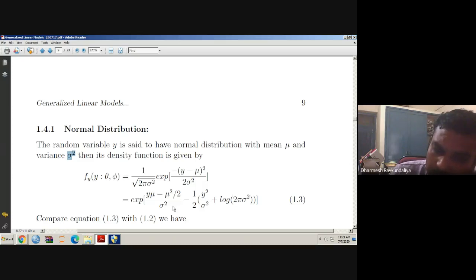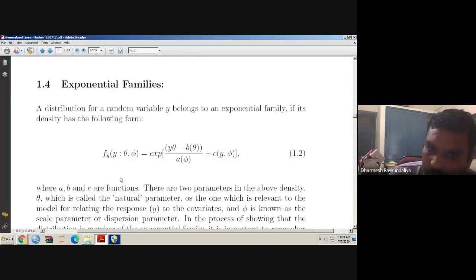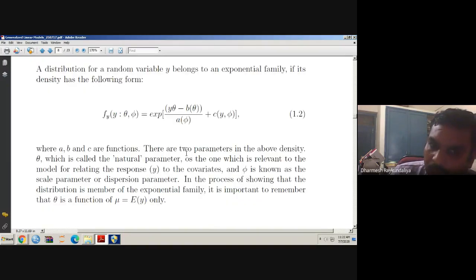Why have I written it in this structure? Because I wish to compare equation number 1.3 with the exponential family of distribution. And what is the form of the exponential family of distribution? You know, it is exponent of y theta minus b theta upon a phi plus c y phi. And that is how I told you, you should write it in the notebook so that you can easily compare. Now I will compare it term by term.